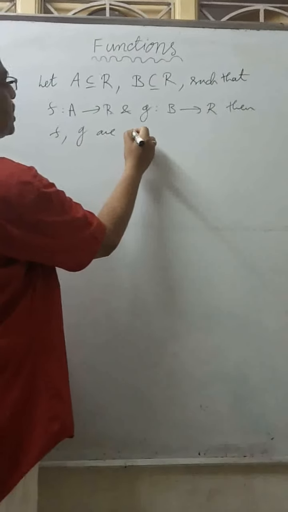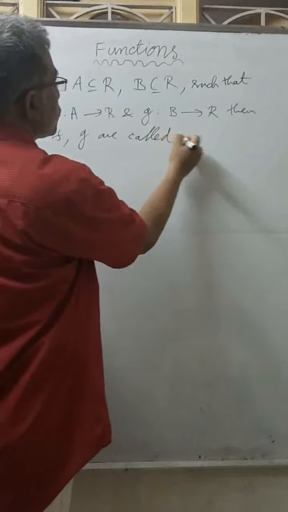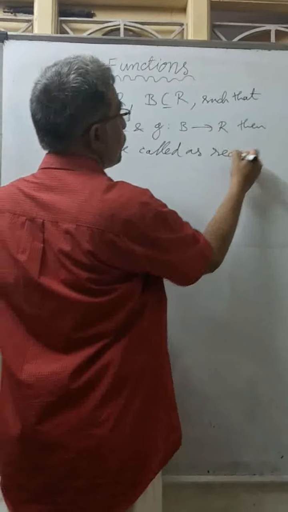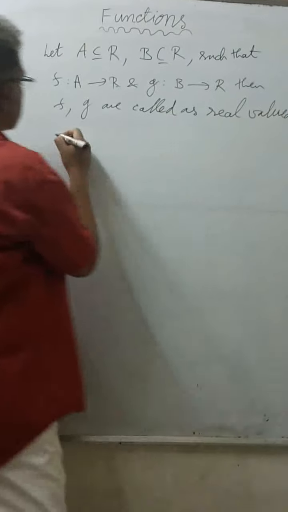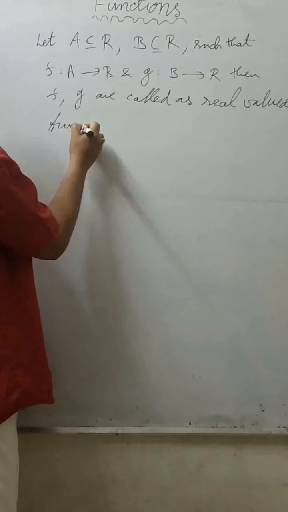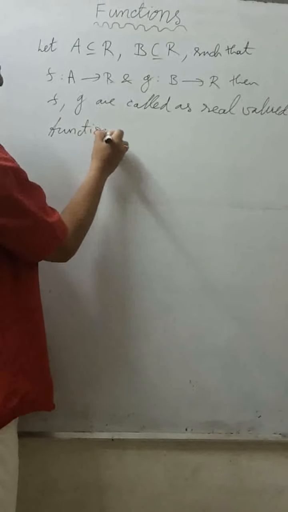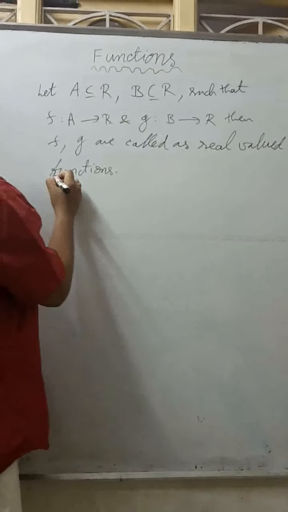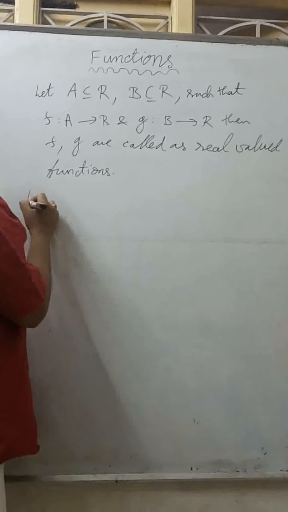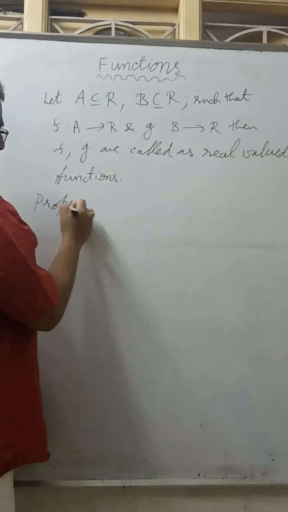Then F comma G are called real valued functions. Some properties of real valued functions are: